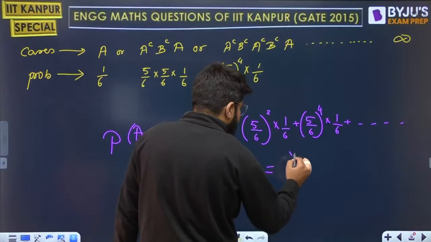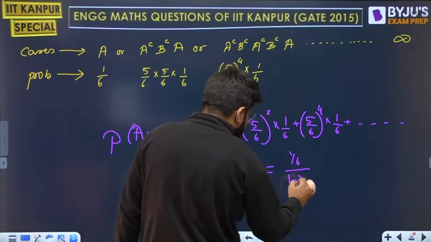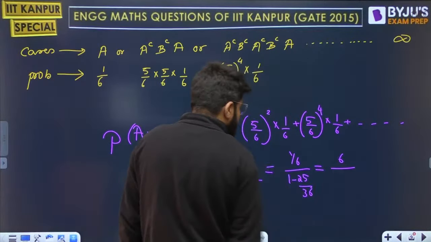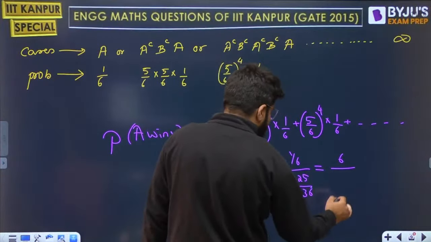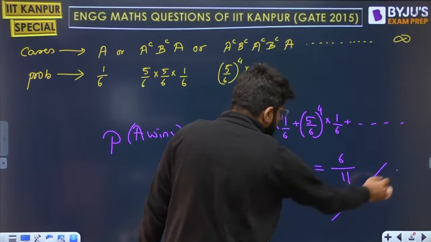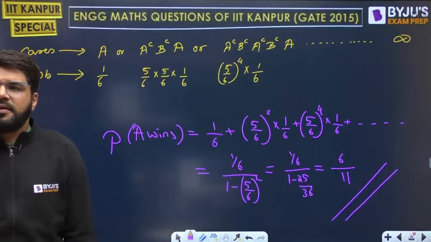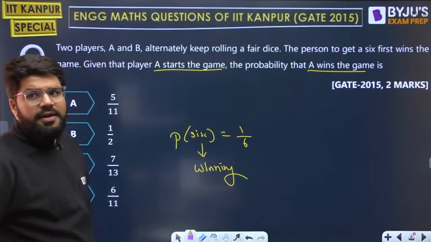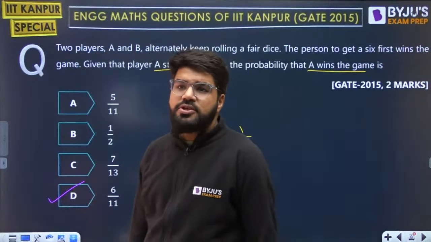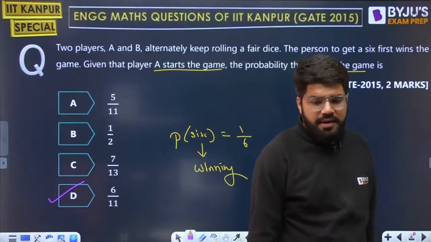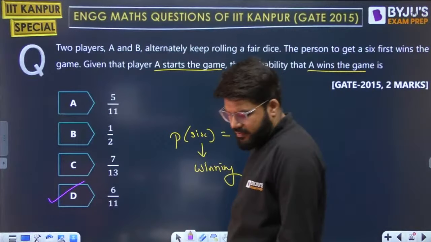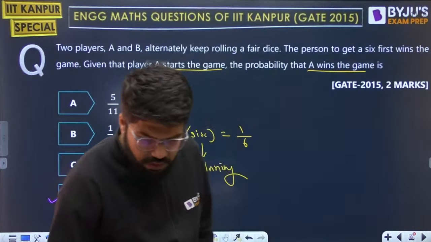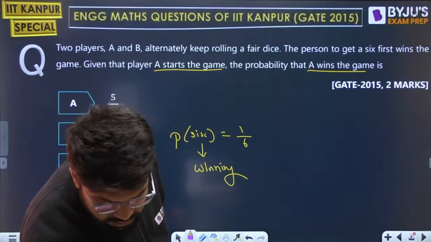So I have 1 by 6 divided by 1 minus 25 divided by 36, multiplied by 36. So you get 6 divided by 36 minus 25, which is 11. 6 by 11 is your answer. Correct answer given by Akshita and John. Yes, D is the correct answer. It is 6 by 11.